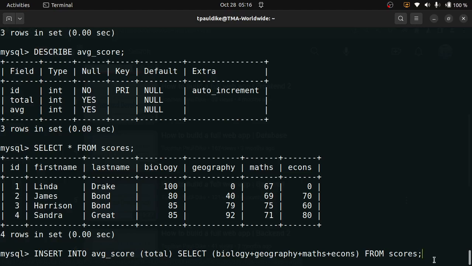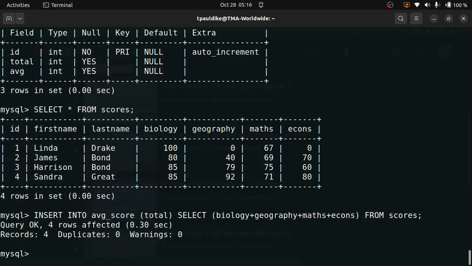Yeah, let's try. Oh, it worked. Wow, I was expecting some form of error. Now let's select everything from average score.